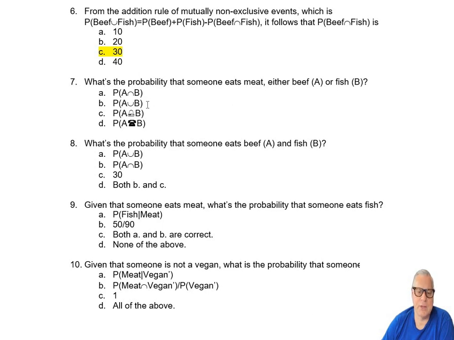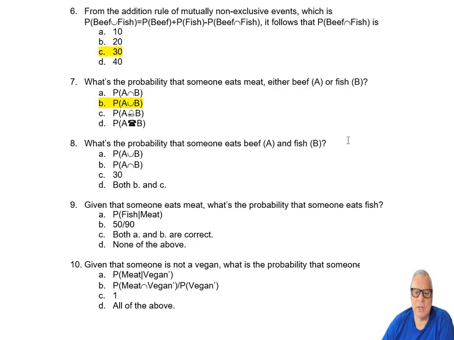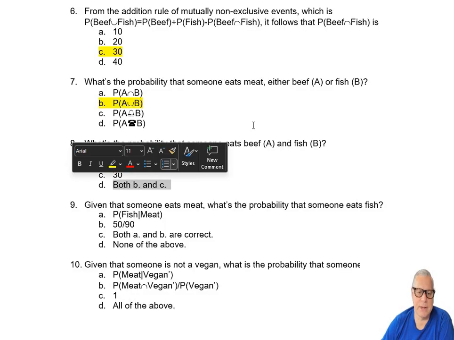What's the probability that someone eats meat, either beef or fish? What's the right notation? This is B, the probability of A union B. What's the probability that someone eats beef and fish? It's the probability of A and B, and it is 30, so both B and C are correct.